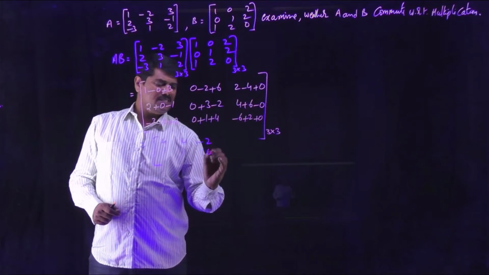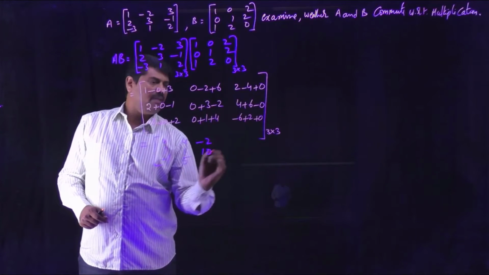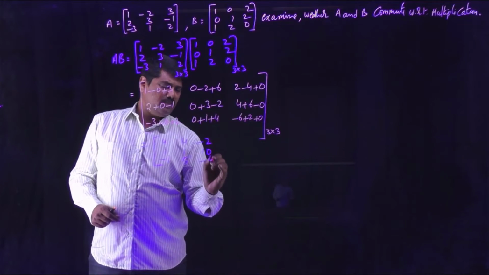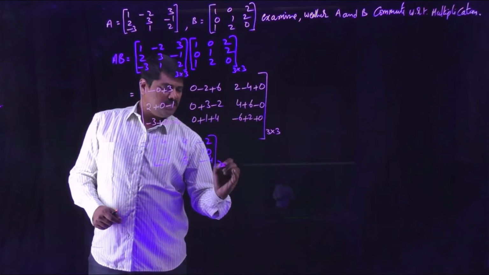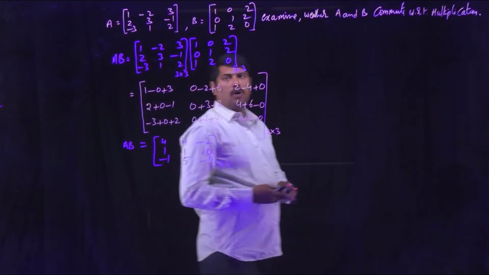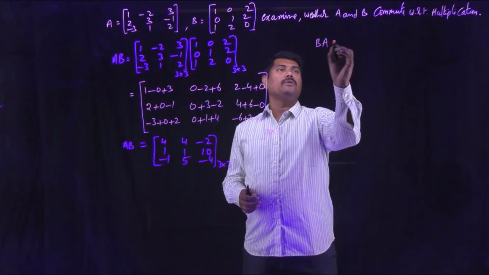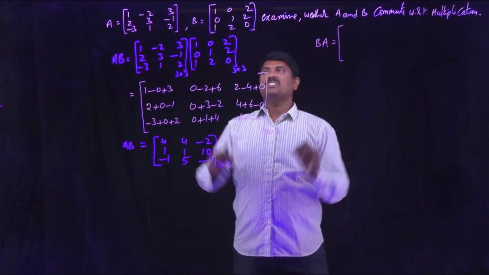4 plus 6 is 10. Minus 3 plus 2 is minus 1. 1 plus 4 is 5. Minus 6 plus 2 is minus 4. So this is AB. Now to check commutative property, again we need to find BA. What is B into A? Now first write B here.